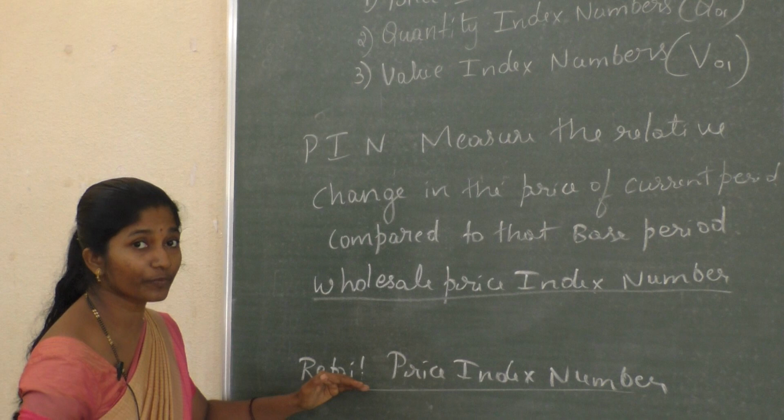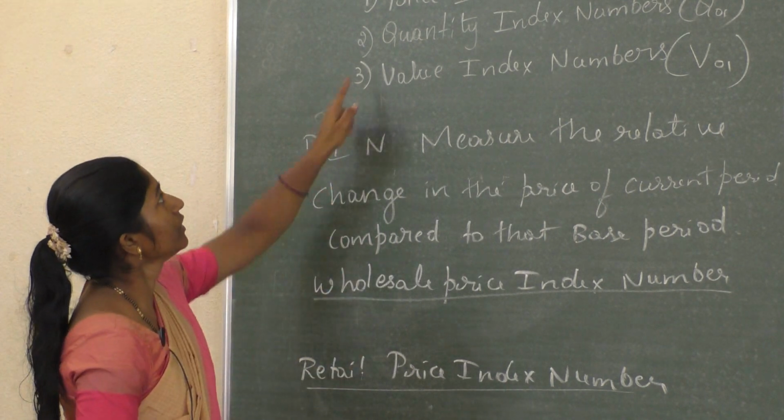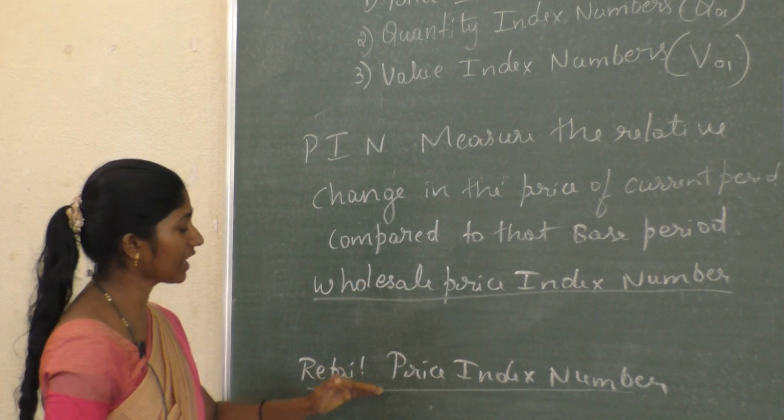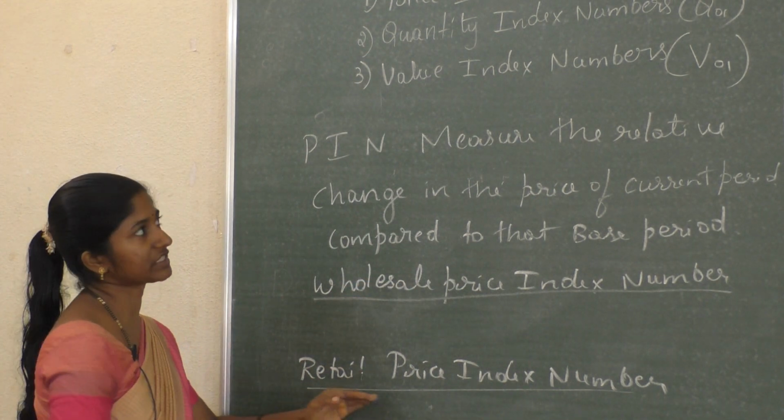These are the two price index numbers coming under the price index number: the wholesale price index number and the retail price index number.